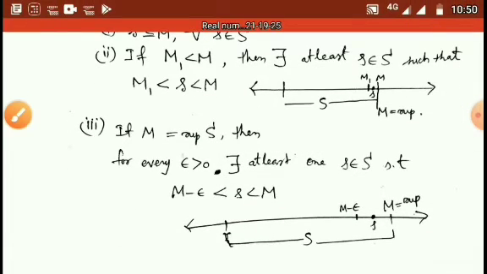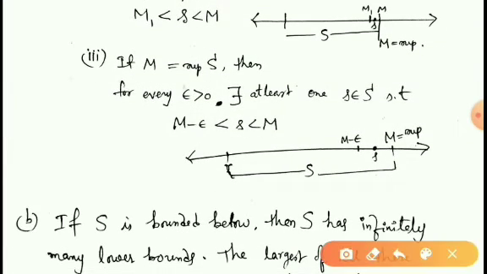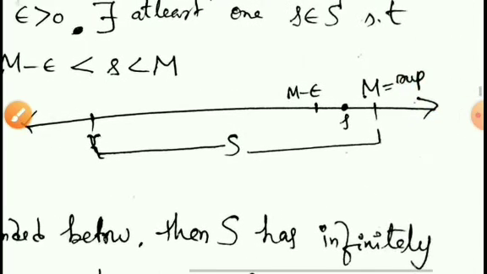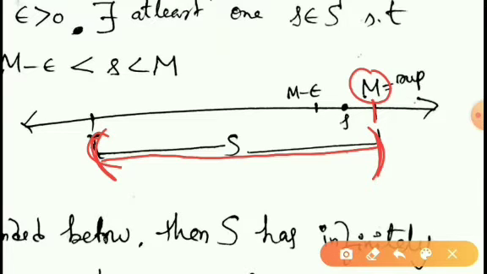Now also see this. If M is equal to supremum S and epsilon greater than 0 is a small positive quantity, then we can find at least one member of S, one s belongs to S such that M minus epsilon less than s less than M. For example, you can see in the diagram, if this is the set S from here to here, then M is the supremum of S, this is here, and epsilon is any positive real quantity, then M minus epsilon lies here.